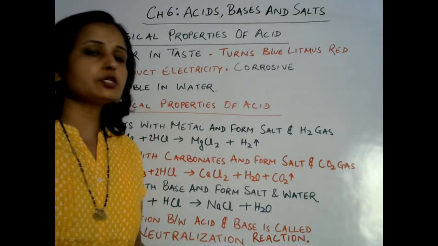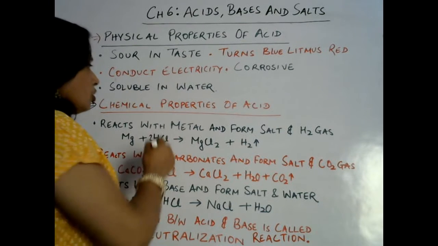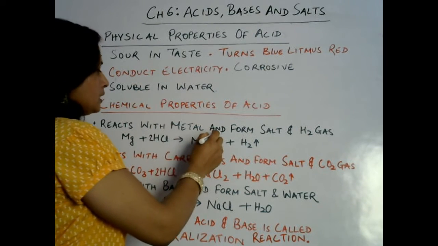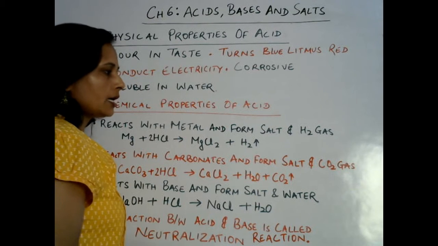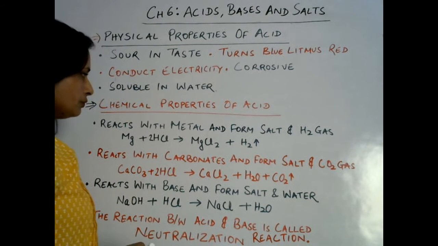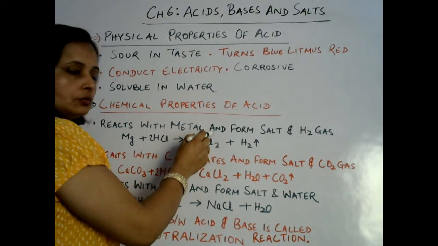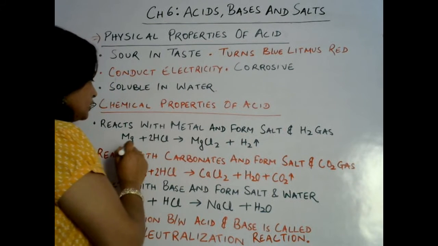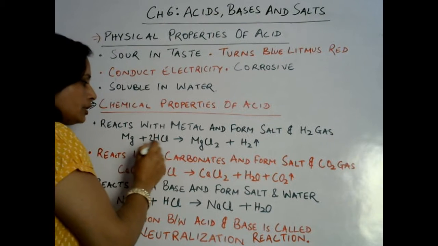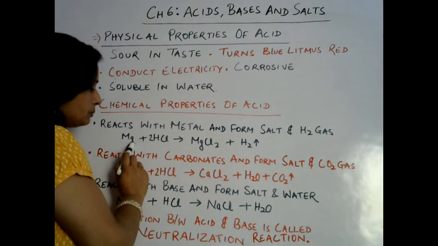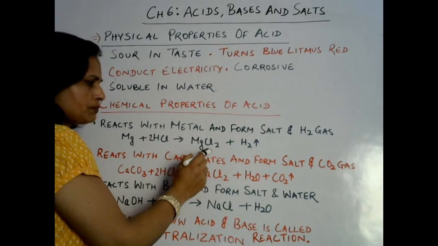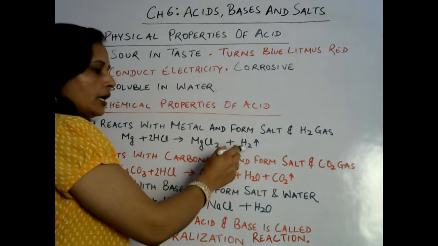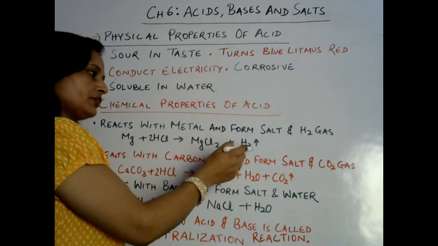Now let us know about the chemical properties of acid. What are the chemical properties of acid? When acid reacts with metal, then it forms salt and hydrogen gas evolves. So here magnesium is a metal. When hydrochloric acid reacts with magnesium metal, then what is formed? Magnesium chloride is formed, and this magnesium chloride is a salt, and hydrogen gas also evolves after this reaction.